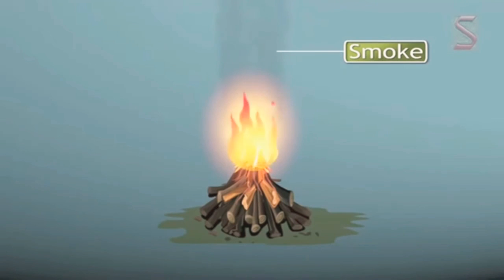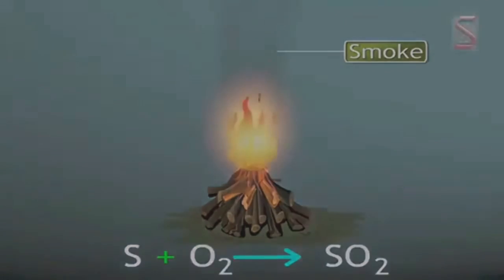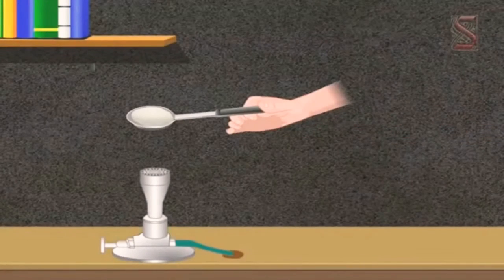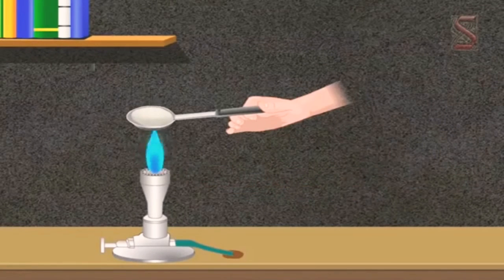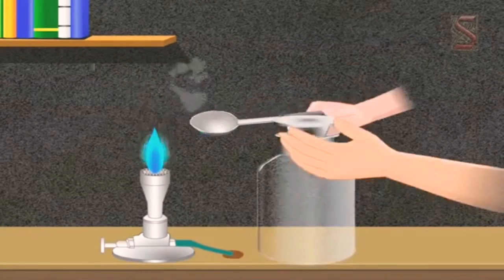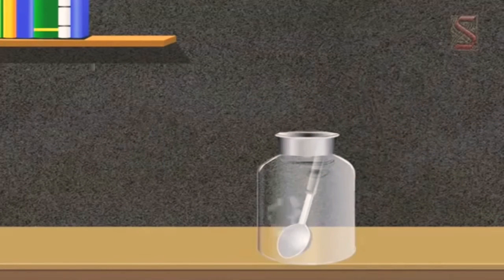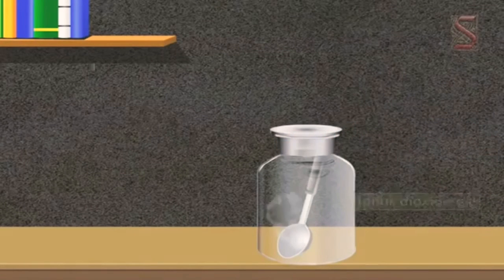Now you can see that non-metals also react with oxygen. Sulfur forms sulfur dioxide. Sulfur dioxide is acidic in nature. I am burning the sulfur, it is producing sulfur dioxide gas, and the sulfur dioxide dissolved in water produces an acid, sulfurous acid.